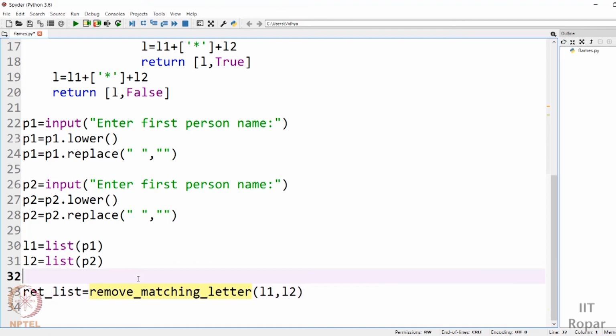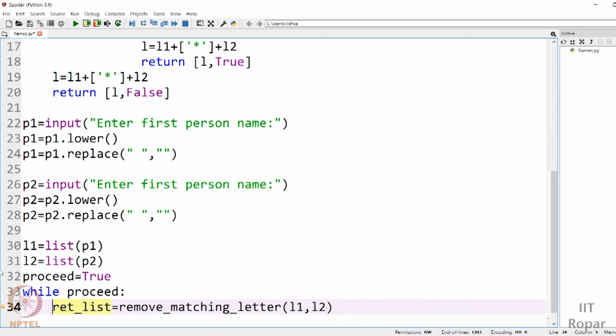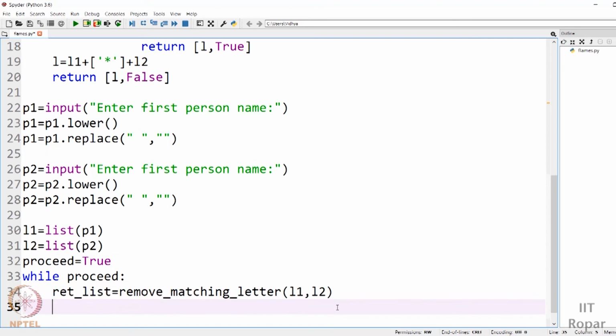So let me use a flag for that. Let me say proceed, using the same name so that it's easier on the mind. Proceed equal to true. Initially we have to proceed. In the first run we must check for matching letters, and only then can we start counting, we cannot directly start counting. So the first run it is always true, and as long as proceed is true, you keep checking for the matching letters. I'll have to indent it now.